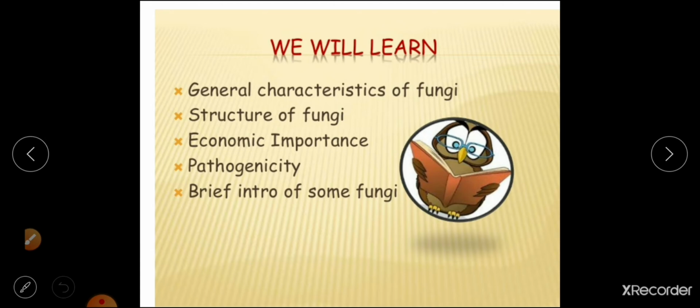We will also learn about the nutritive value and medicinal importance of fungi, and what components fungi contain: carbohydrates, vitamins, proteins, minerals, water. Everything we will study in further classes.